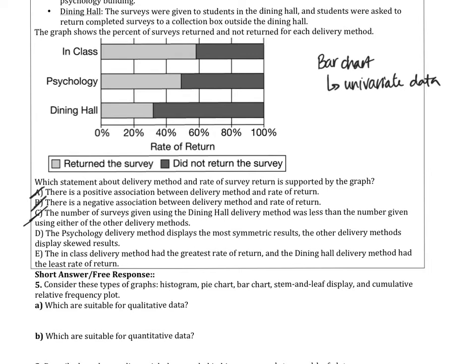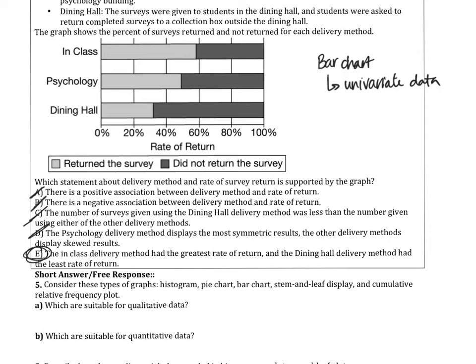The psychology delivery method displays the most symmetric results. The other delivery methods display skewed results. This is a bar chart. It's categorical data, therefore skew cannot be assessed. And the last one is the in-class delivery method had the greatest rate of return, which you can see return survey. It's higher than the other two. That is your best answer.